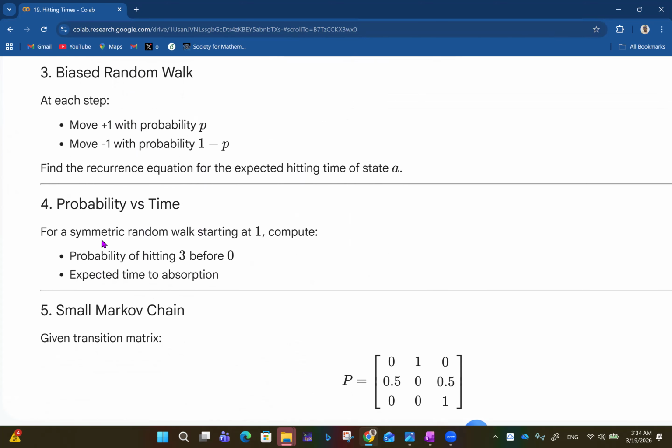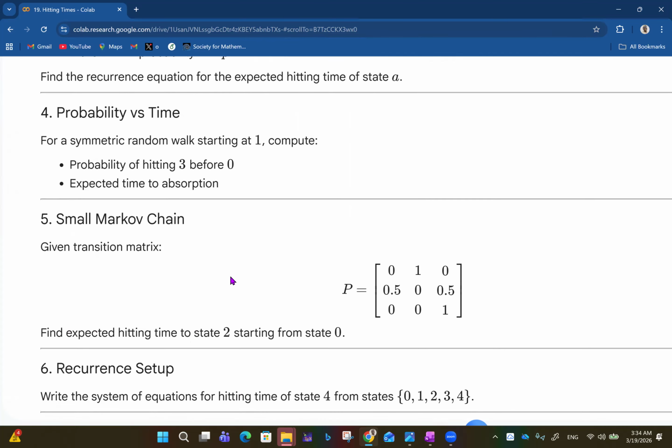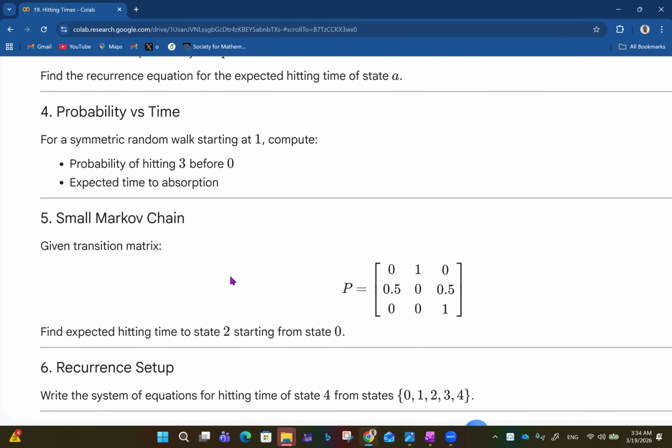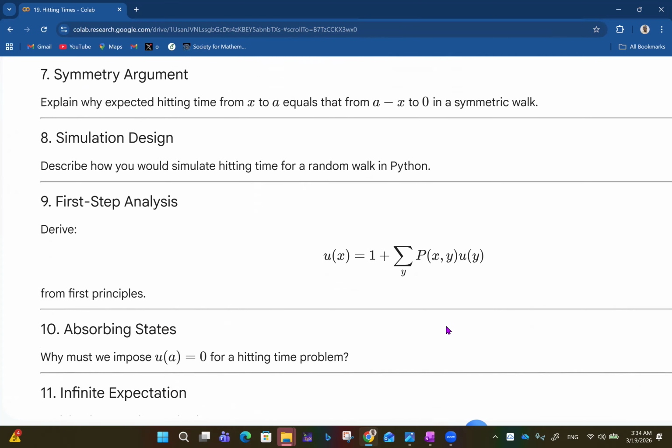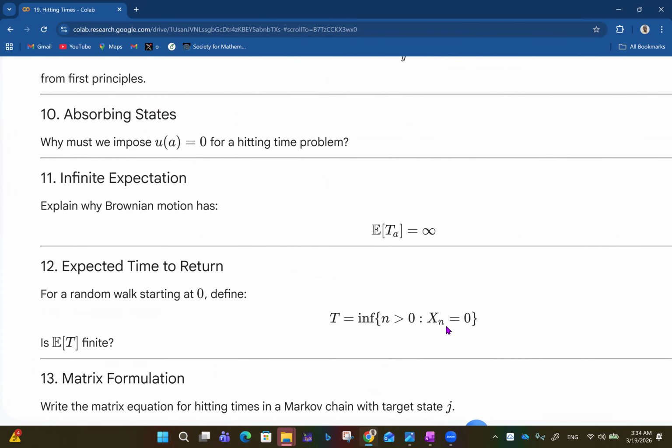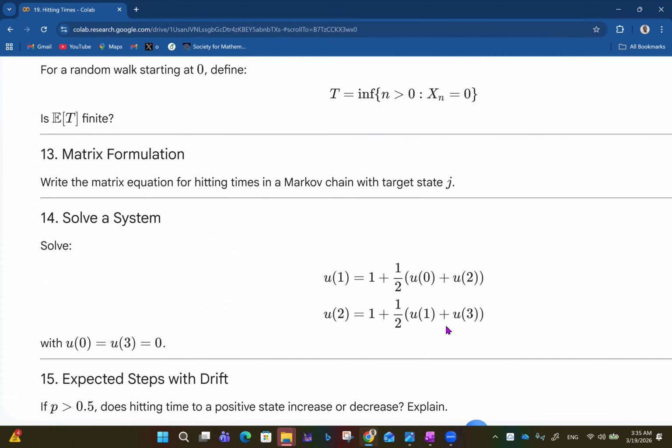Then probability versus step for a symmetric random walk starting at 1, compute the probability of hitting 3 before 0. Then expected time to absorption is another thing we want to compute. So you want to check all of that out. Then small Markov chain: given transition matrix P equals this, find the expected hitting time to state 2, starting from state 0. Then we have a recurrence setup. So try your hands on all of this. Let's see how well it all goes.